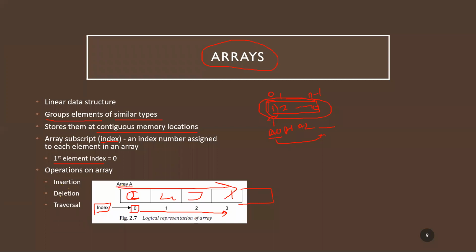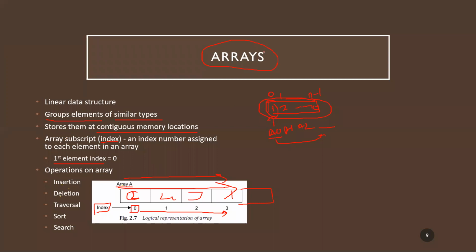Then I can perform sorting and searching. If I want to sort these numbers in ascending order, from lowest to highest, I can arrange them in that form. And if I want to search for one particular number, I can perform that operation in the array as well.